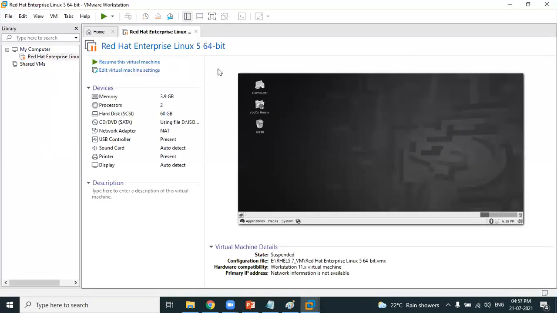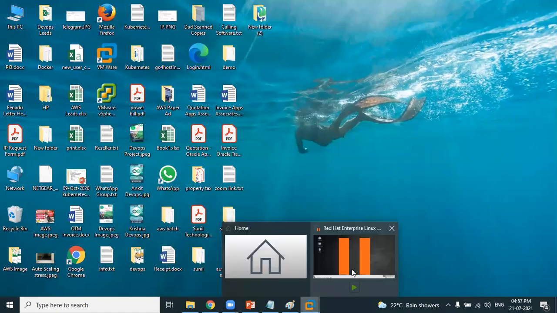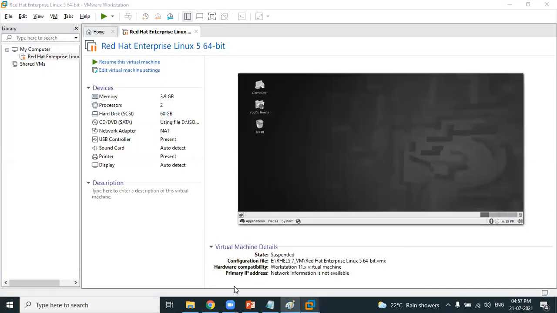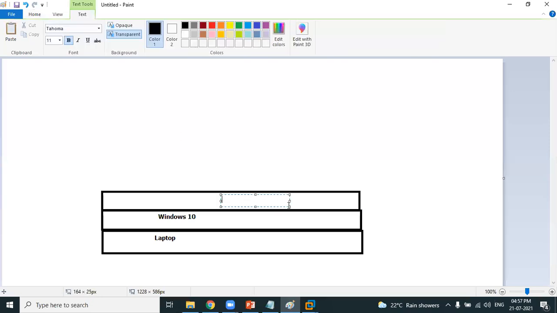So I have installed VMware on my Windows operating system. What is installed on my Windows 10? VMware, a virtualization platform.